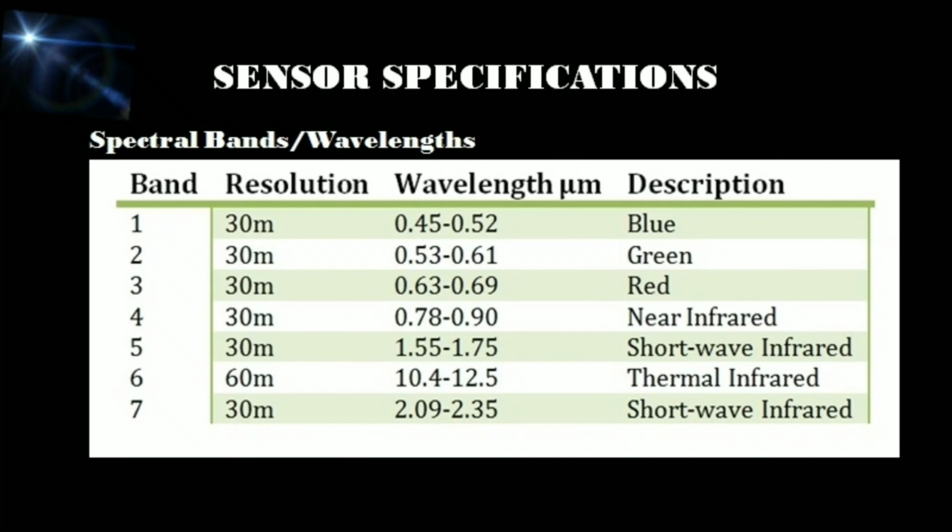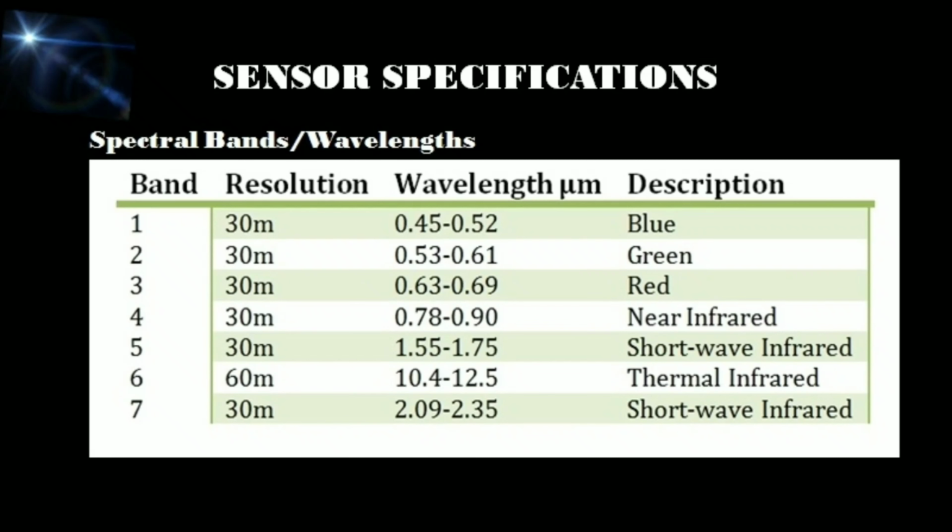Sensor specifications. Landsat Thematic Mapper has 7 spectral bands, 3 in the visible range and 4 in the infrared range. Band 6 is especially sensitive to thermal infrared radiation to measure surface temperature.